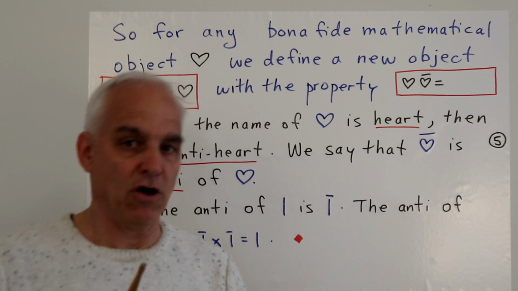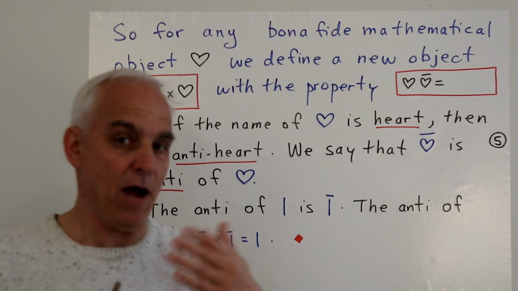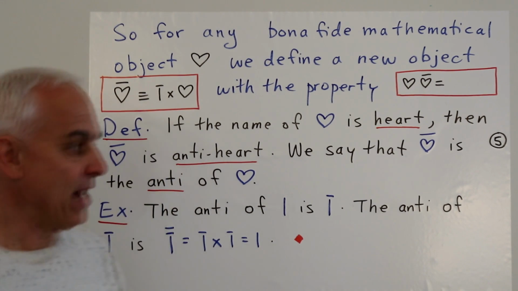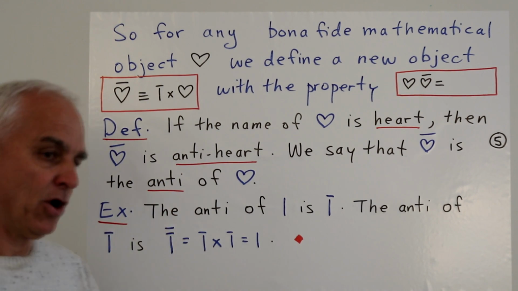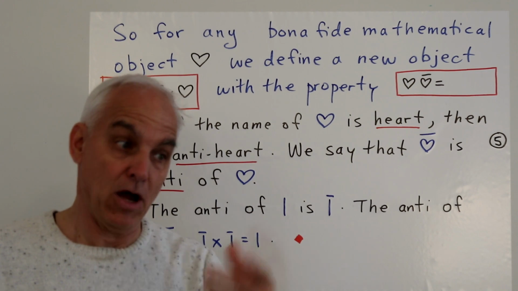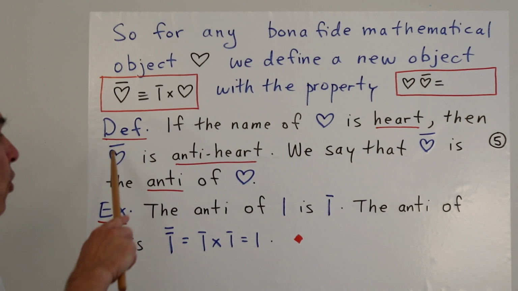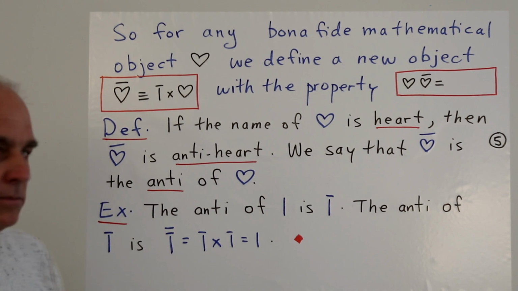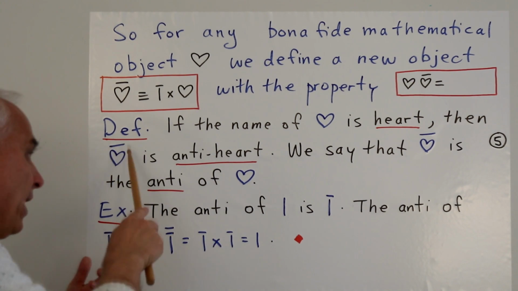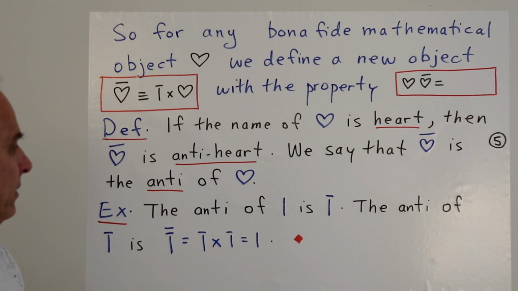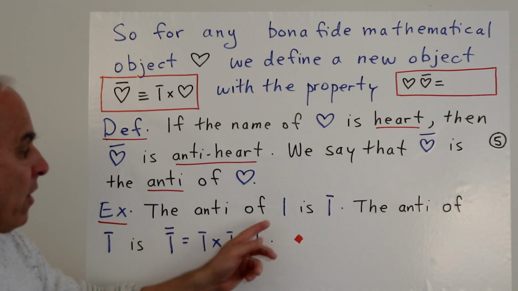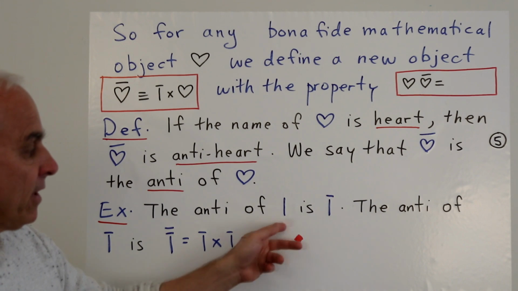The opposite of black is white. The opposite of day is night. Now we're going to talk about the anti of a mathematical object, heart, as being this thing here, anti-heart. Or we'll say heart bar when we talk about how we write it down. So the anti of a mark is the anti-mark.